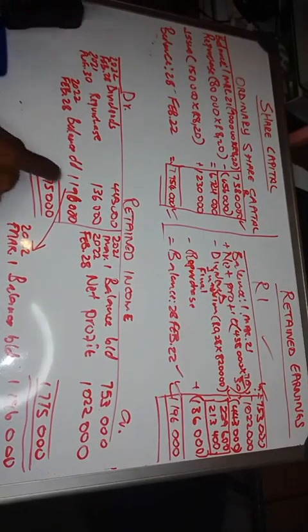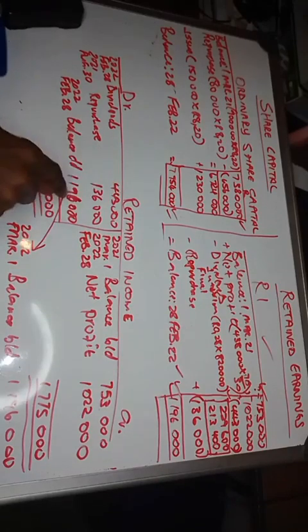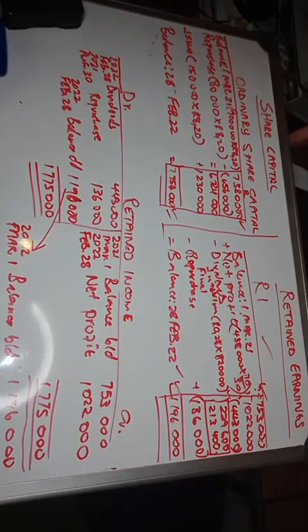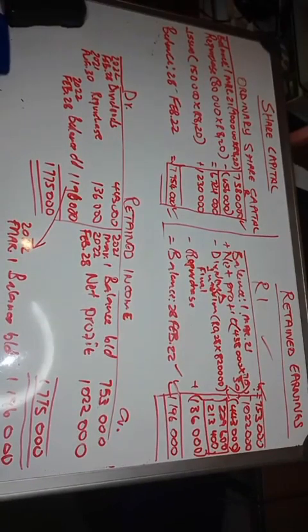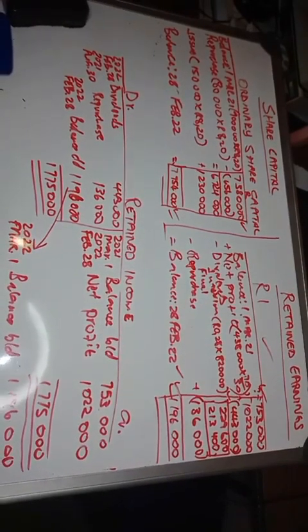Now, when you take this and you subtract all of this, it must give you the closing balance, the balance CD. Balance CD is basically the closing balance. So we say 1,775 minus 443,000 minus 136,000. Then it gives us 1,196,000, which becomes our opening balance. So this is the ledger account for retained earnings, right?